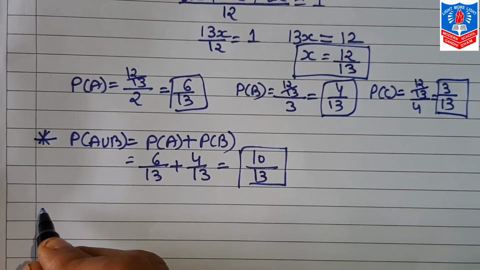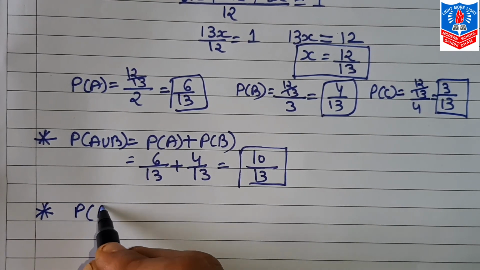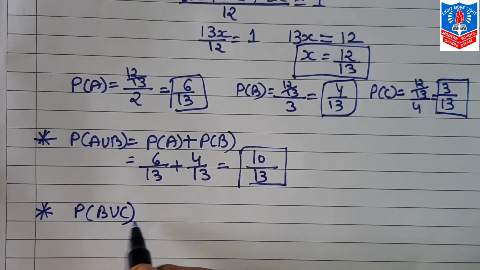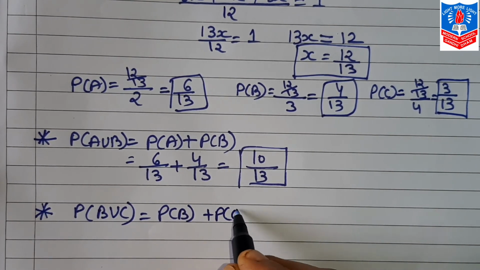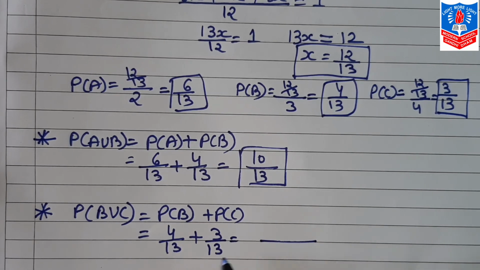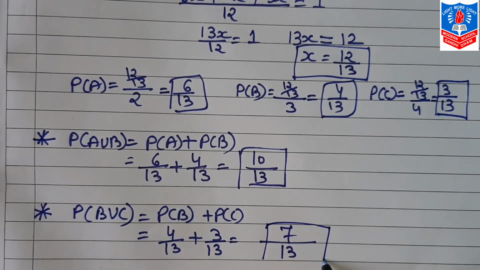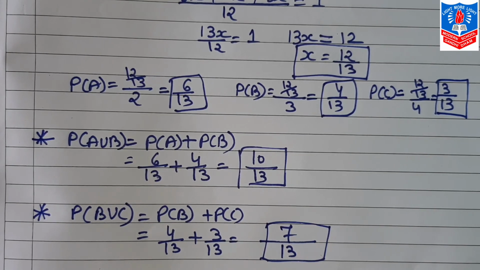Now next is probability of B union C, and the formula of which is probability B plus probability C. Probability B is 4 by 13 plus 3 by 13. Again the denominator is the same, 4 plus 3, 7. So probability of B union C will be 7 by 13.